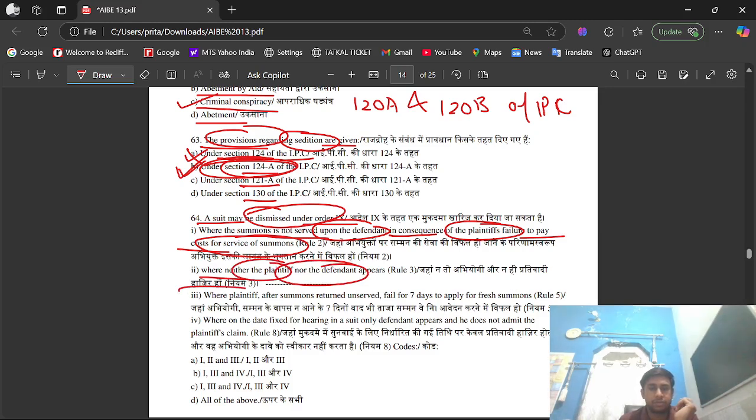Third, where the plaintiff, after summons returned unserved, failed for 7 days to apply for fresh summons. Fourth, where on the date fixed for hearing in a suit only the defendant appears and he does not admit the plaintiff's claim.